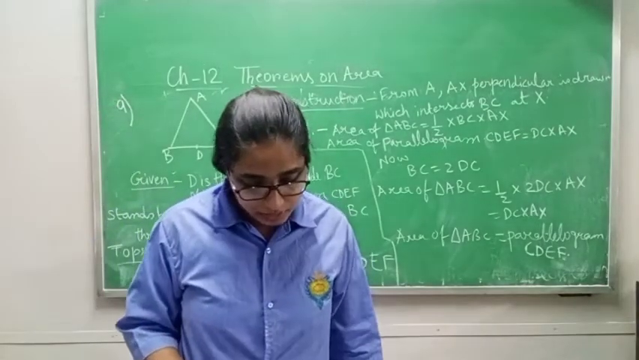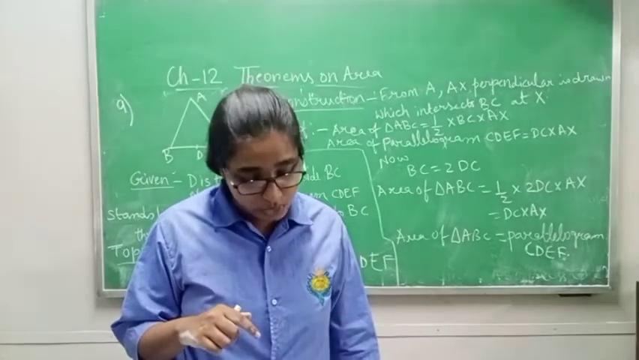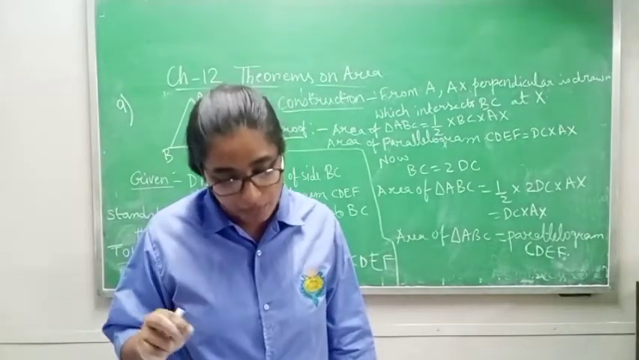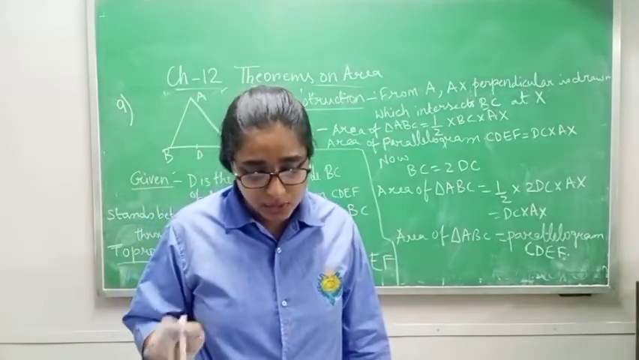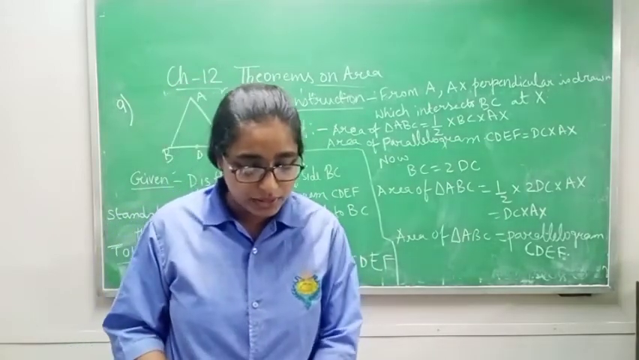After that, what are they saying? There will be a full stop after that. It is not given, so please add it. D is the midpoint of the side BC of a triangle ABC. Then give a full stop. Parallelogram CDEF stands between the side BC and parallel to BC through the point A.